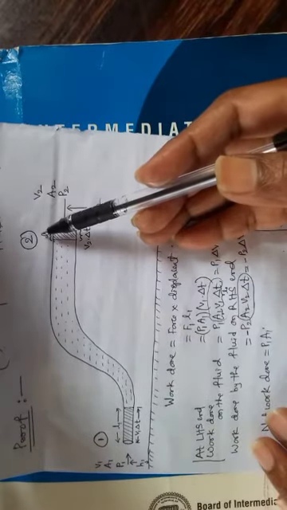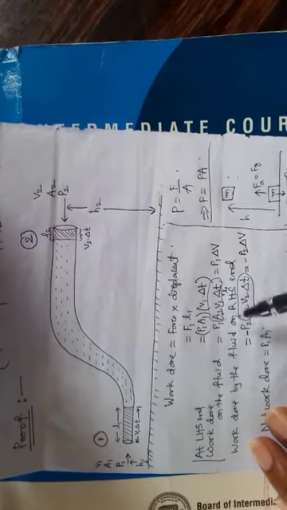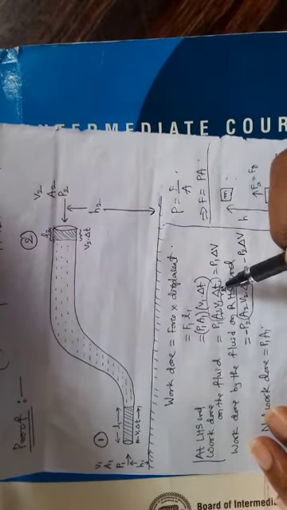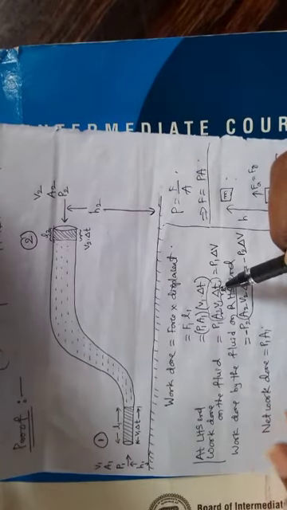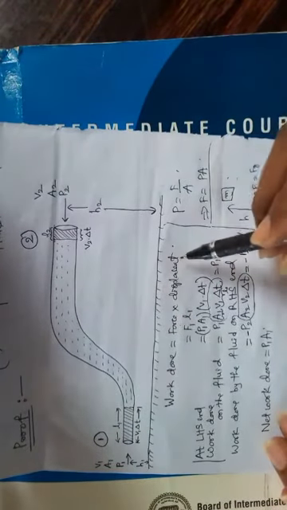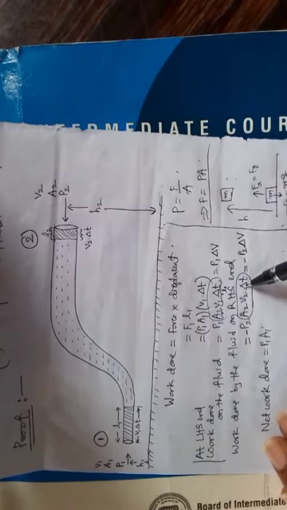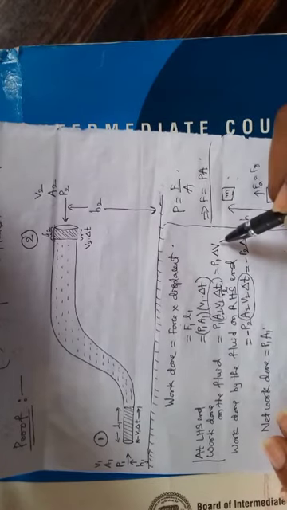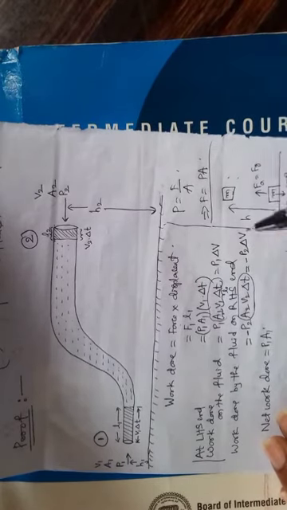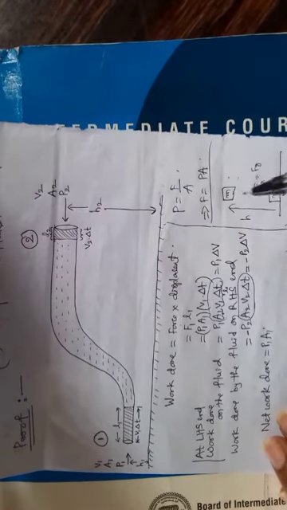At point 2, A2 V2. A1 V1 is equal to A2 V2. Now, another parameter is time. And the time interval you are taking is the same here and here. Then automatically this value becomes equal to this value. Therefore, that's why we did not put delta V1 and delta V2. Those two are equal. Therefore, I wrote delta V here, and here also delta V.